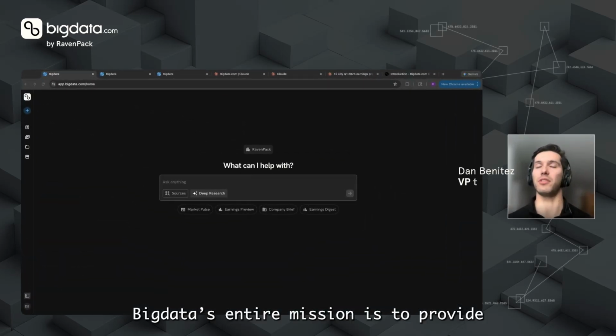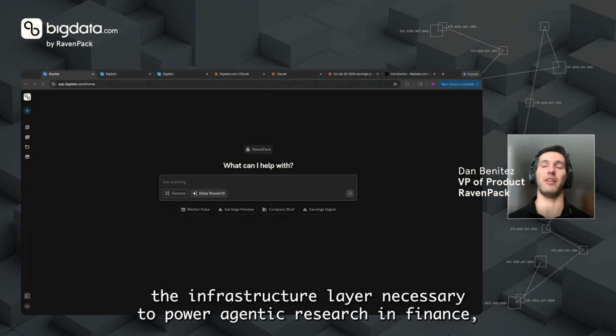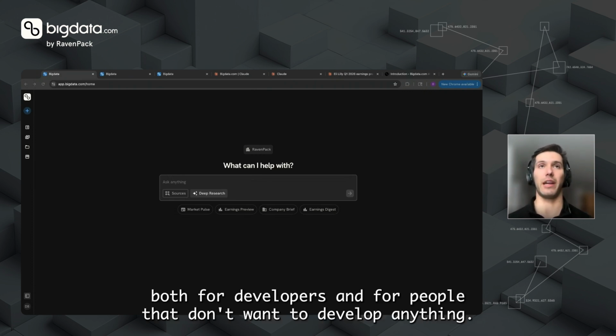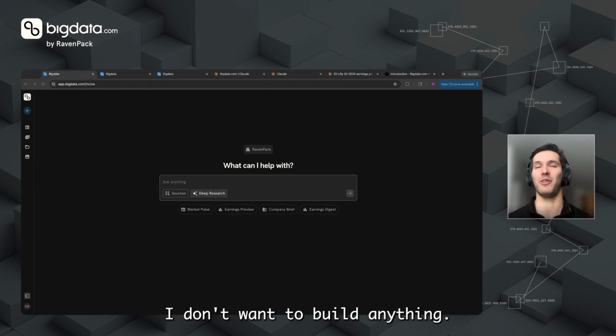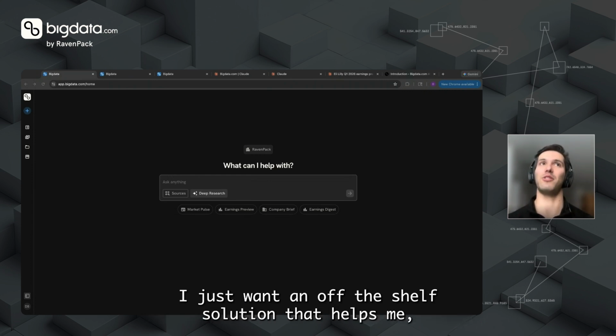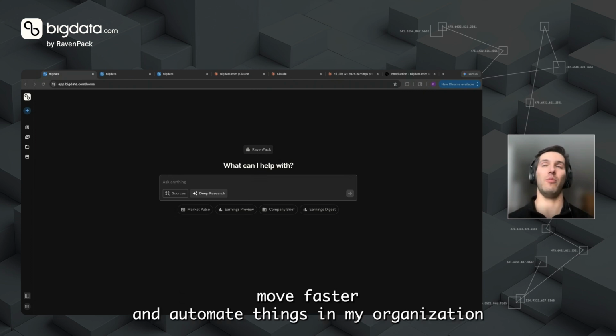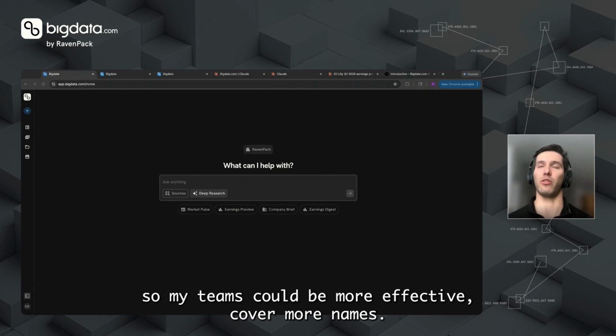Big Data's entire mission is to provide the infrastructure layer necessary to power agentic research and finance, both for developers and for people that don't want to develop anything. And today I'm really going to focus on that. I don't want to build anything. I just want an off-the-shelf solution that helps me move faster and automate things within my organization so my teams can be more effective, cover more names.